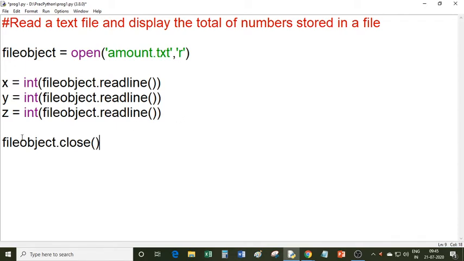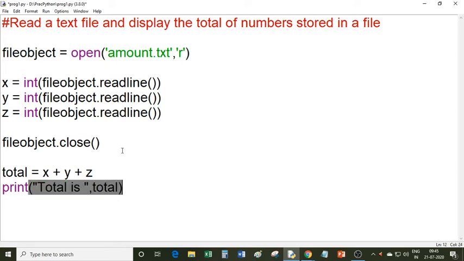Since this file object is associated with this file, so this amount.txt will be closed, and then one more variable I am declaring here, and you can calculate the total and display the total of numbers on the screen. Total is and total.